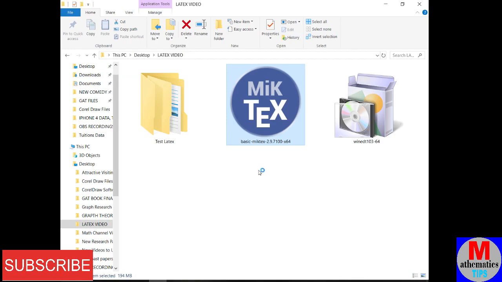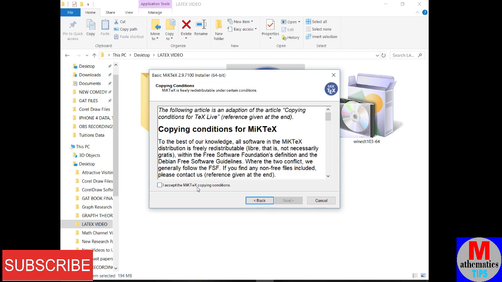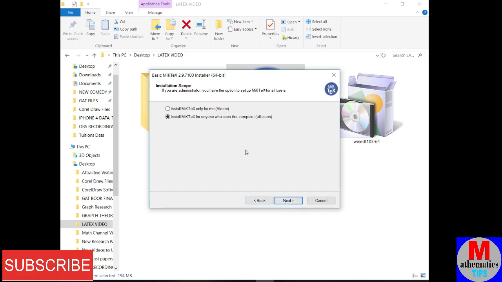This is opening. Okay, now click I accept the MiKTeX copying conditions. Next. Okay, now install MiKTeX for anyone who uses this computer. Next. Now here it will ask you where you want to install. It's better that you install this on the drive where you have your Windows. Like I have my Windows on the C drive, so I'm going to install it on C.